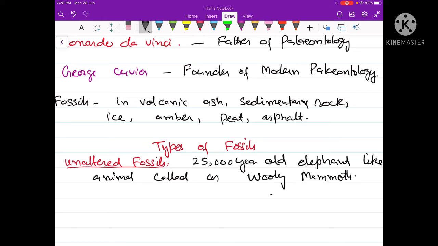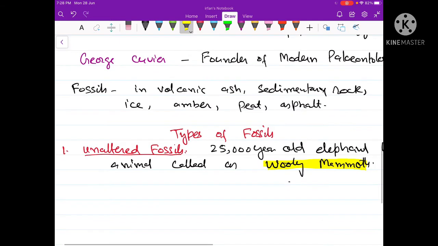As far as this woolly mammoth is concerned, its flesh was so well preserved that it could even be fed to the dogs. So these types of fossils, where even the softer parts of the animals are preserved, are called unaltered fossils, where there has been no change with respect to the organic matter of the fossil.